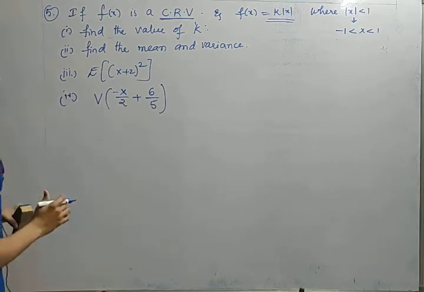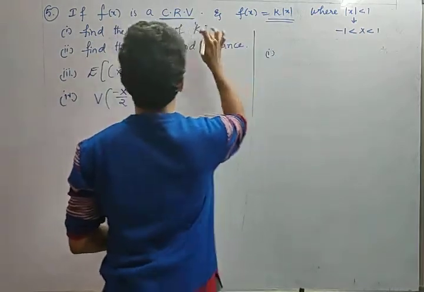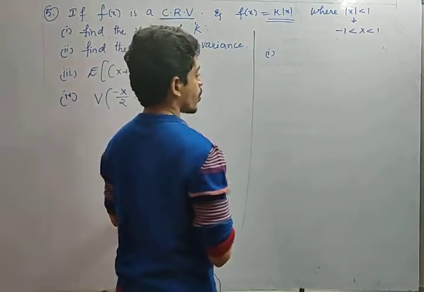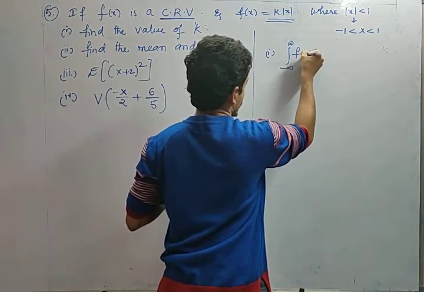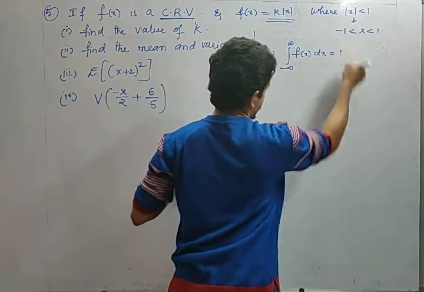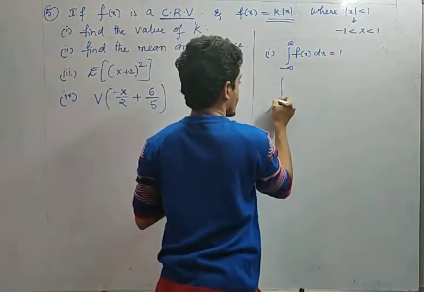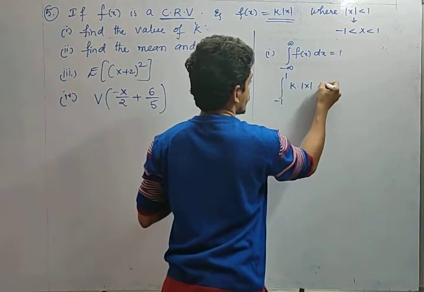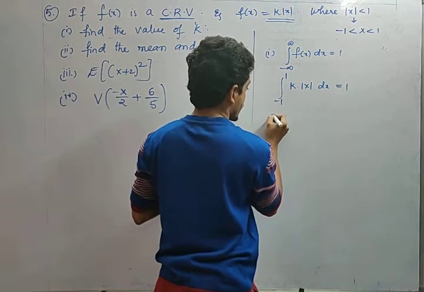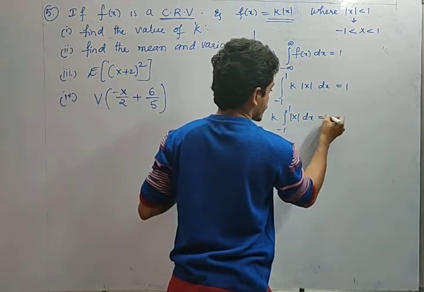Fine. So let us calculate each one. First one is, we need to calculate the value of k. What I have told, integral minus infinity to infinity f of x dx is equal to how much, friends? 1, right? Now what are the limits here? Minus 1 to 1. So integral minus 1 to 1 k into mod x dx is equal to 1, right? K comes out, integral minus 1 to 1 mod x dx equals 1.